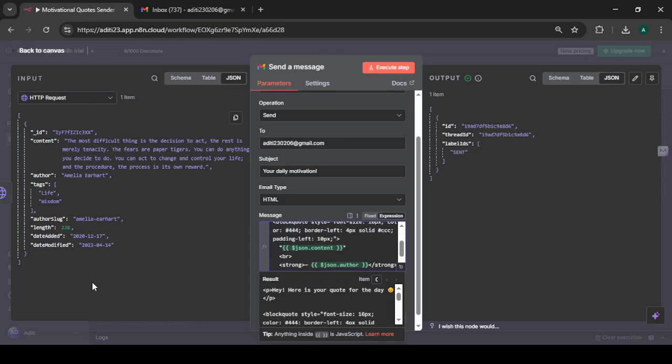We have this as the input. That is the quote that is returned through the HTTP request. Here it is JSON.content in this particular format that is used to access the content of this quote. Here you can see this JSON.content inserts the quote here and the author's name here. And then comes the final output, that is the email being sent.